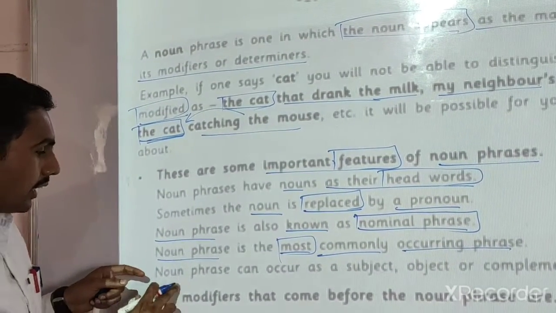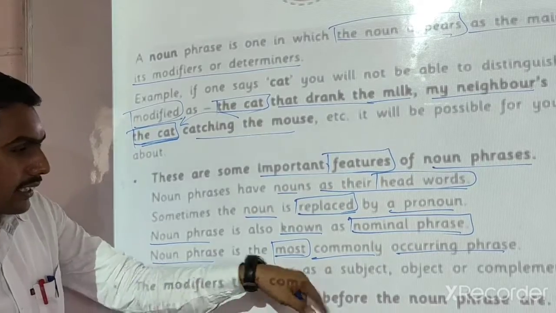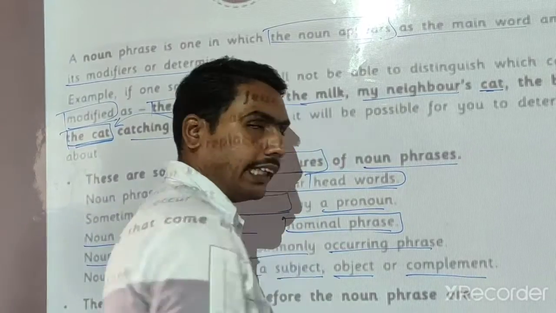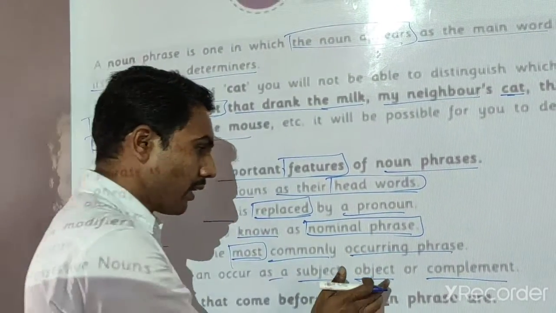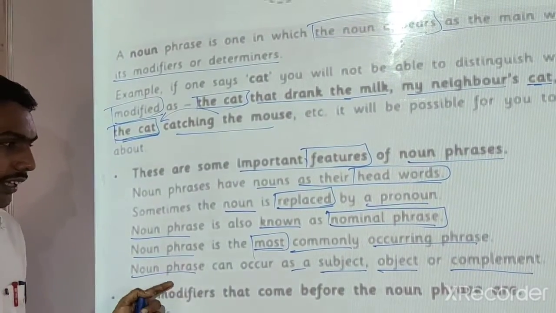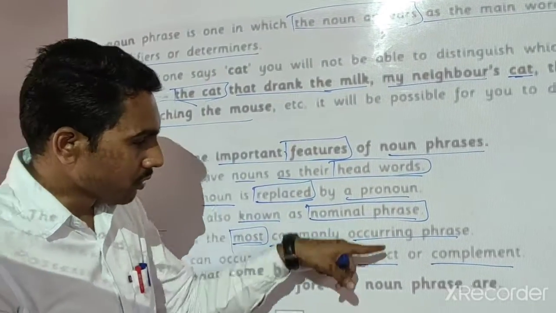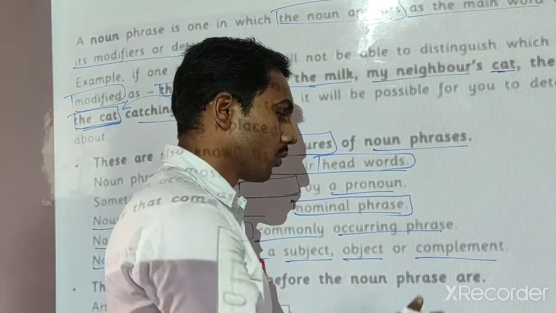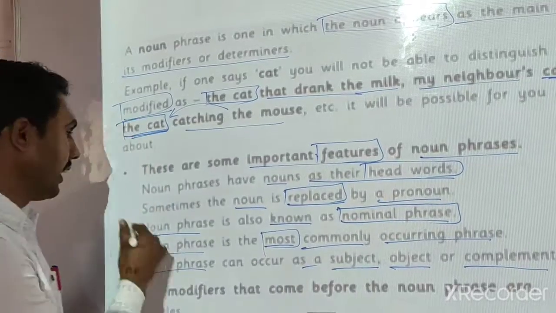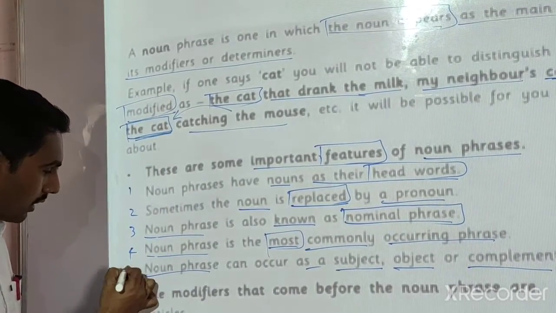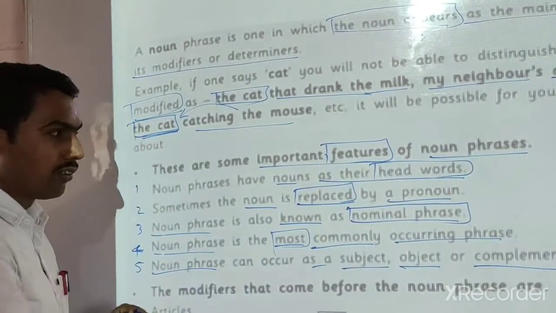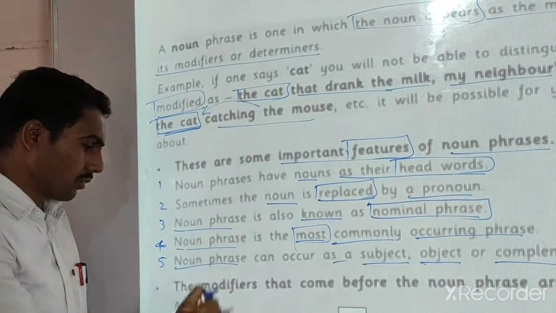Now the next feature: a noun phrase can occur as a subject, as an object, or a complement. It may be a subject, it may be an object, it may be a complement. Noun phrase काय असू शकतं? एखादा कर्ता सुद्धा असू शकतं, एखादा कर्म सुद्धा असू शकतं, किंवा एखादा पूरक भाग सुद्धा असू शकतो. Complement. Remember this. First, second, third, fourth, fifth, these are the main features of noun phrases. I hope you understood.